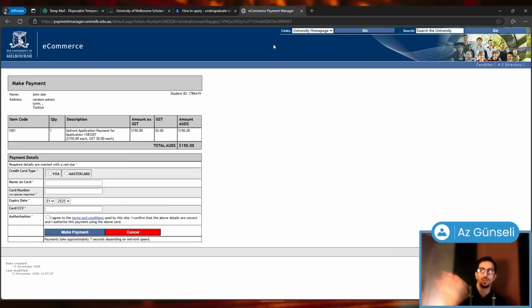You can submit your application, which obviously I'm not going to do. Not only because I don't want to pay $150, but also it's not a real application. So yeah, that's pretty much it. This was the application procedure for the University of Melbourne. Again, one of the most popular and high-ranking universities in Australia.